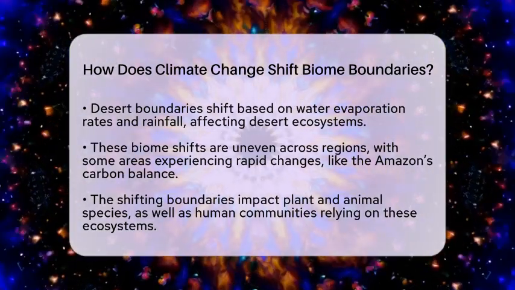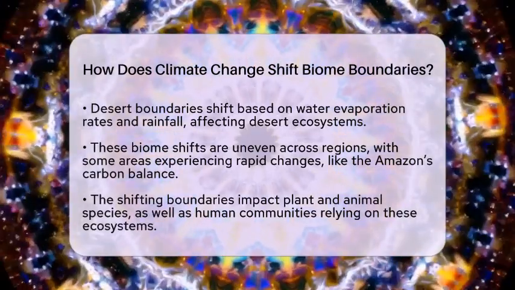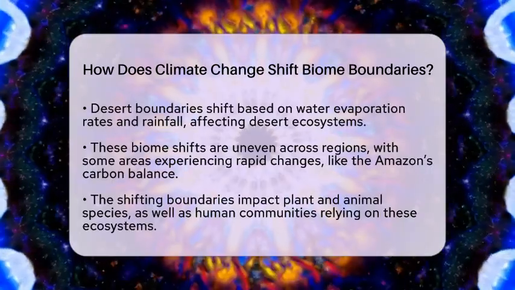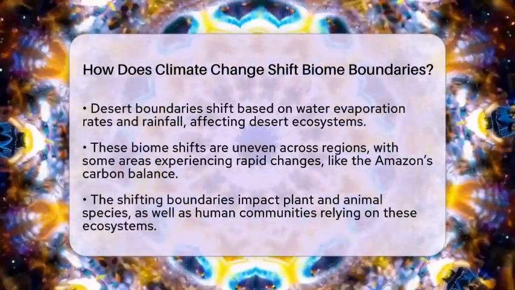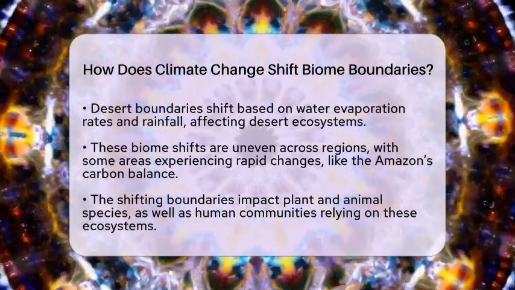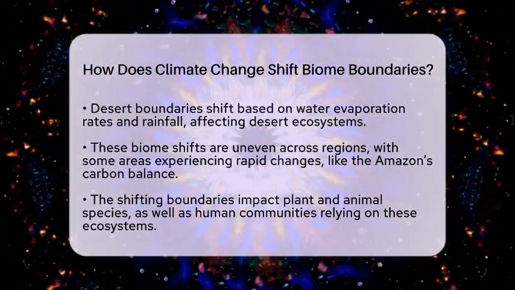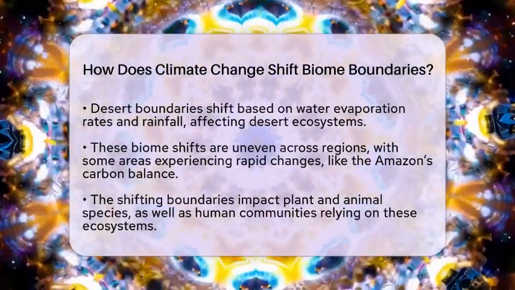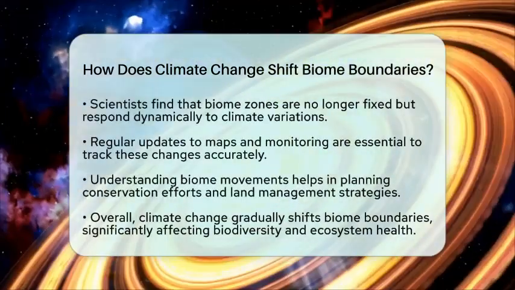Some regions see rapid changes, like the Amazon reaching a point where it releases more carbon than it absorbs. Others experience slower shifts, but the overall pattern is clear. Biomes are moving. This affects the plants and animals living there, and it also impacts humans who depend on these ecosystems for food, water, and resources.